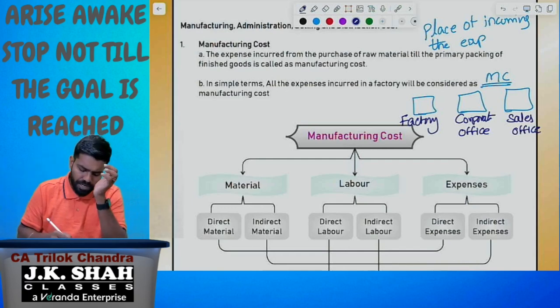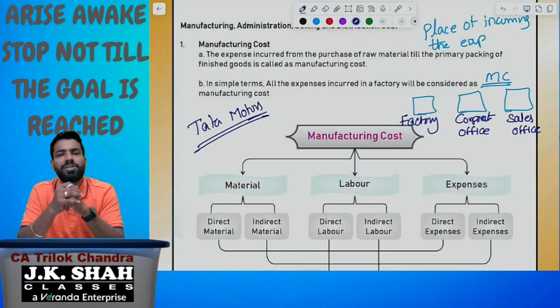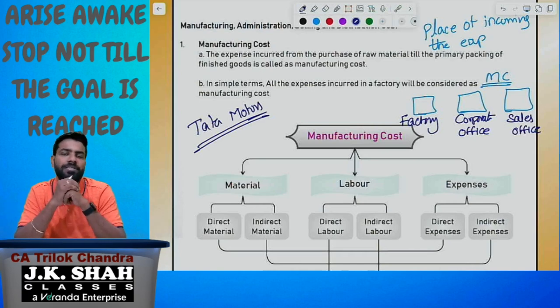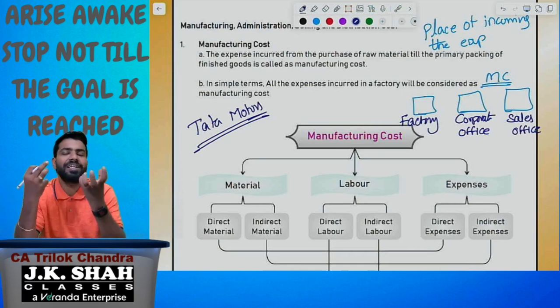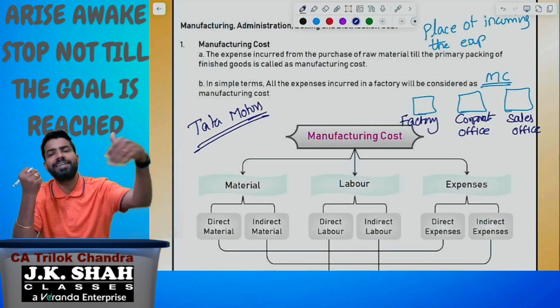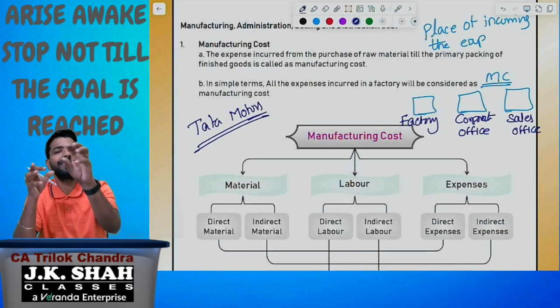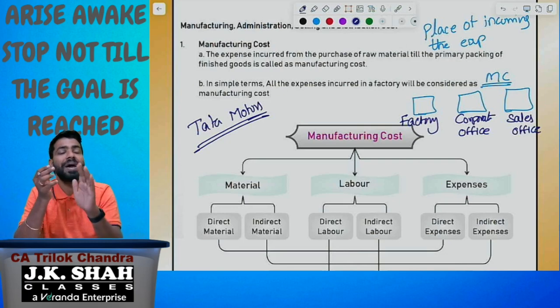Let me take an example, Tata Motors. They're in the automobile sector. They purchase different raw materials: plastic, rubber, glass, different types of metals. After processing, they convert it into a car and sell it in the market. The place where they convert this raw material into finished goods, we call the factory. Sometimes it is called the manufacturing plant.